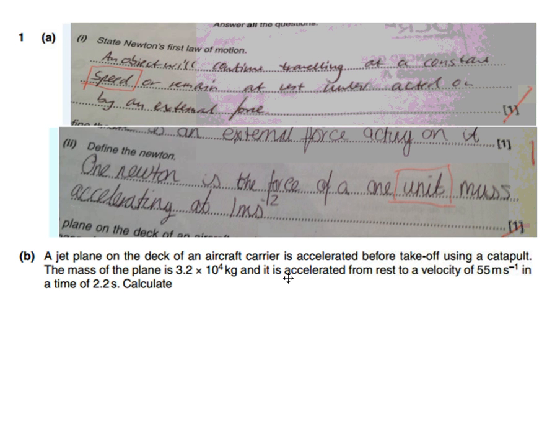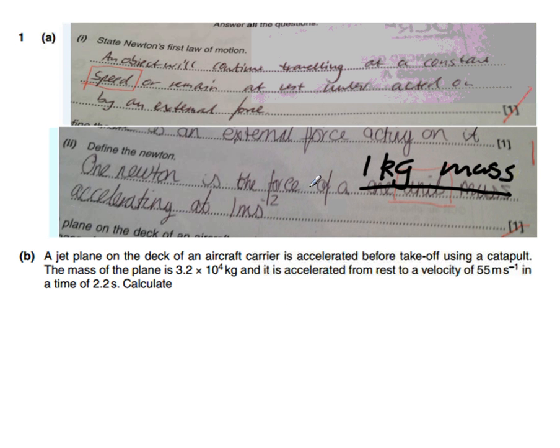This candidate has said that a Newton is the force of a 1 unit mass accelerating at 1 meter per second squared. Now this candidate got really close with this one, but they didn't quite get it perfect. The problem that they had was when they were talking about the 1 unit mass. Now we've got to define what our unit of mass is. So what we could say is a Newton is the force of a 1 kilogram mass accelerating at 1 meters per second squared.